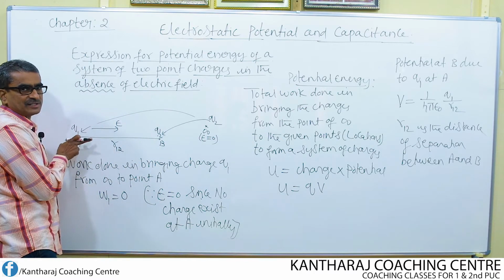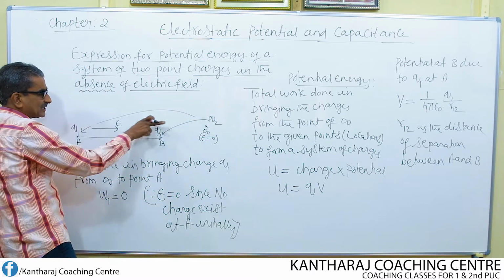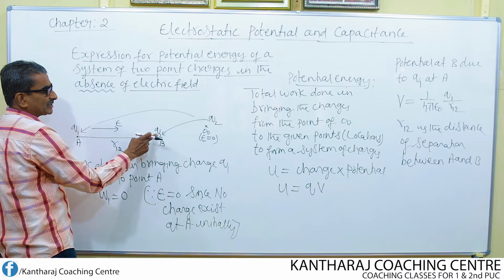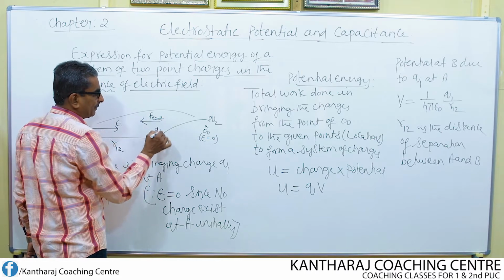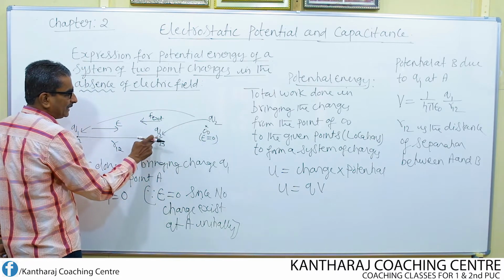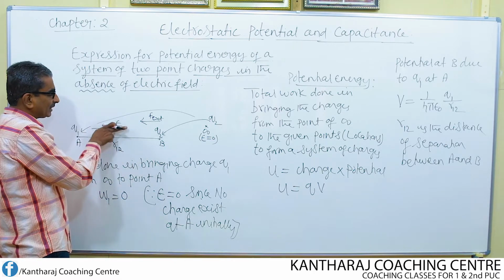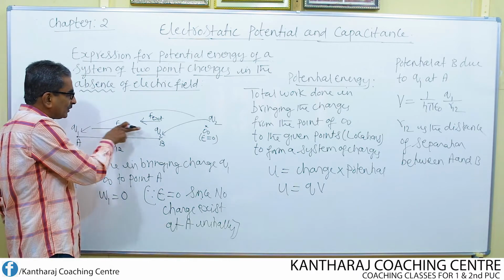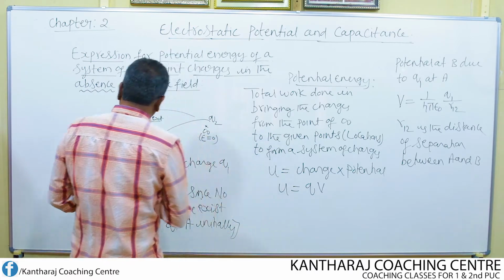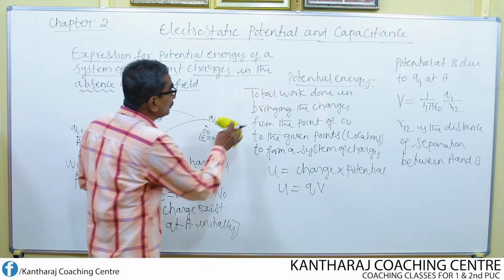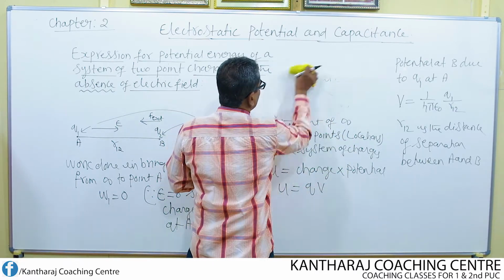because electric field is existing because of the charge q1. So you are moving the charge, which means you are bringing the charge against the electric field by applying some external force on the charge q2. So this is the external force you are applying on the charge q2 to bring it from infinity to the point B. Certainly work should be done on this charge to overcome this electric field, or to overcome the force of repulsion. What is that work done? Let us find out the work done in bringing the charge q2 from infinity to the point B.